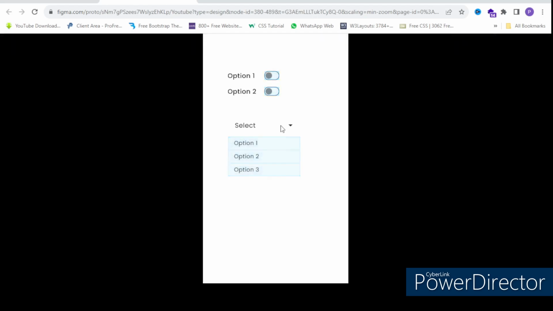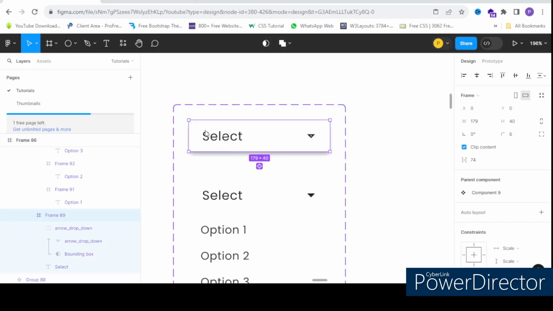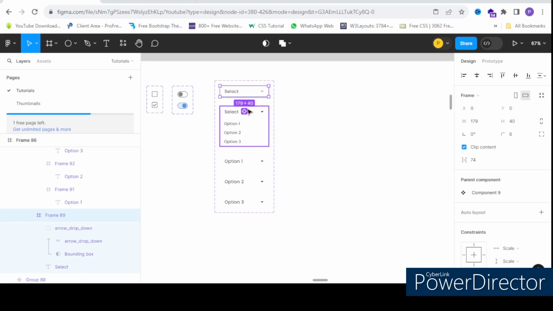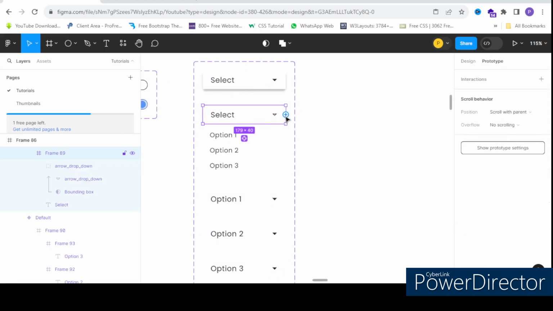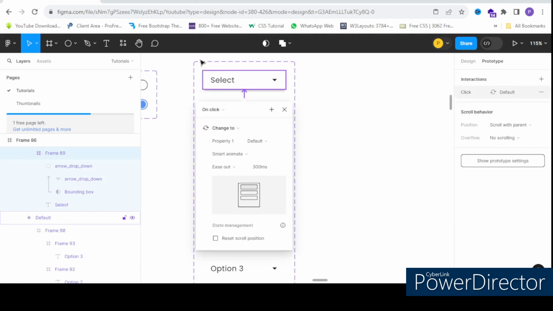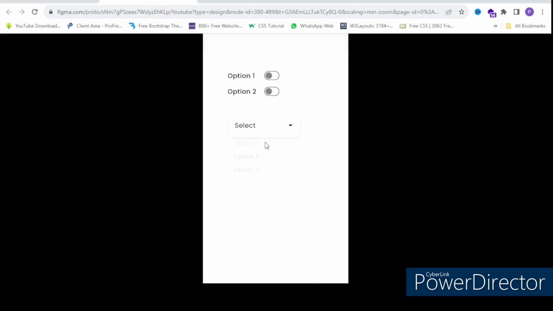Can you see, if I again want to close the drop down, if I click on the select, then it is not closing. For that I need to click on this one, connect it back to the default one where nothing is selected. Now it's closing. Now I click on option 1. Now it's not giving me the option to again open the drop down and select my other options.